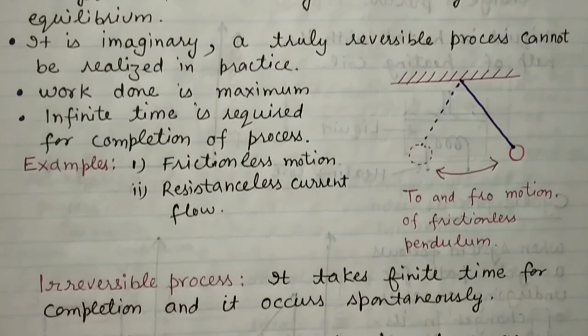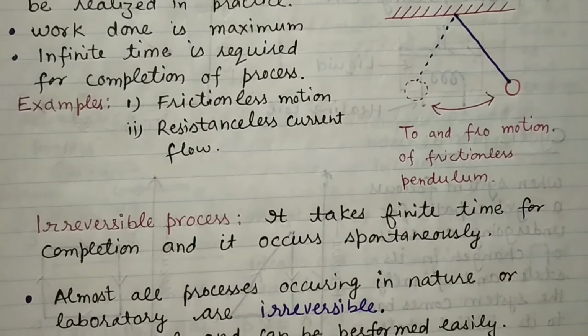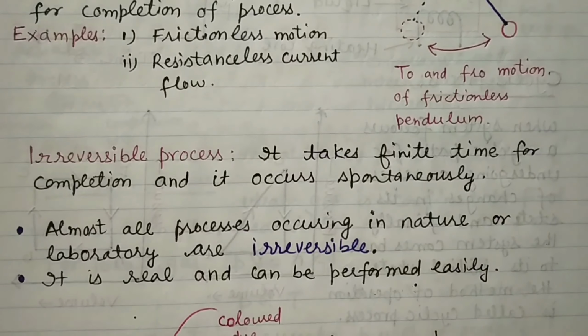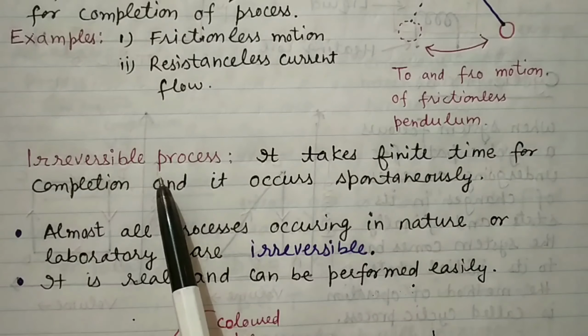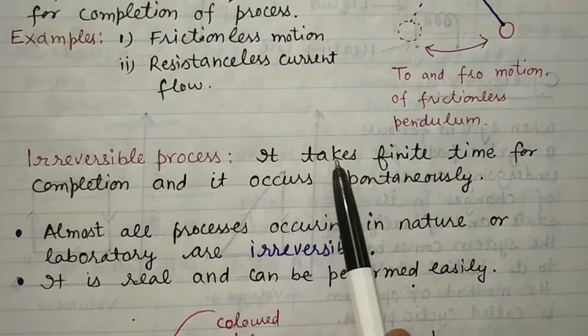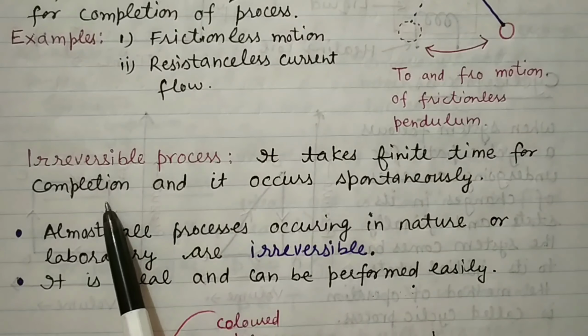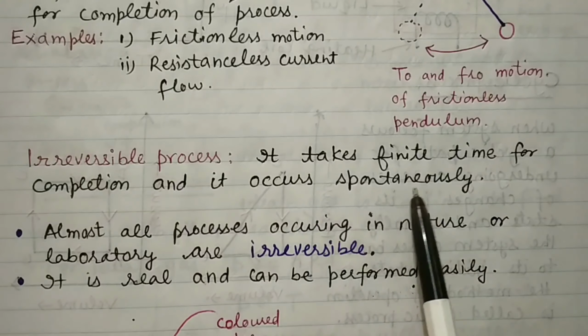Next, coming to the irreversible process. In an irreversible process, as its name suggests, the process cannot be reversed. So it takes finite time for completion and it occurs spontaneously.